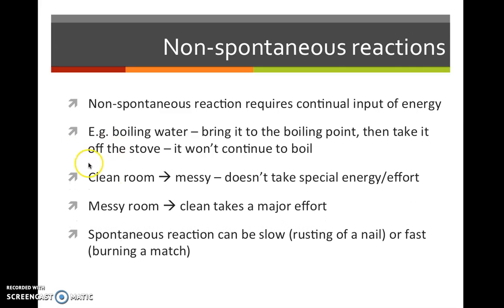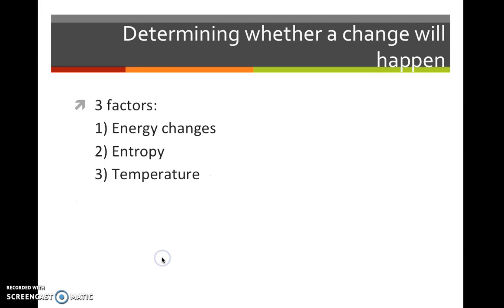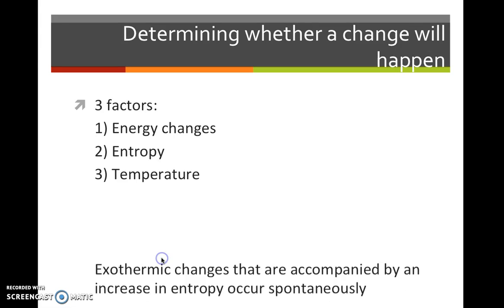If you go from a clean to a messy room, it doesn't take special energy or effort, but going from a messy room to a clean room takes a major effort. A spontaneous reaction can be a slow one, like rusting of a nail, or a fast one, like burning of a match. In determining whether a change will happen, there are three factors, including energy changes, entropy, and temperature.